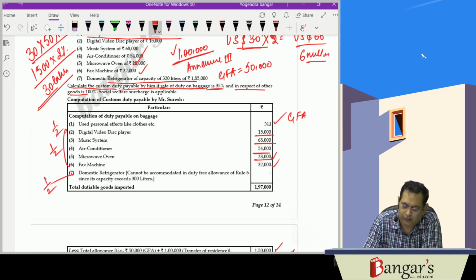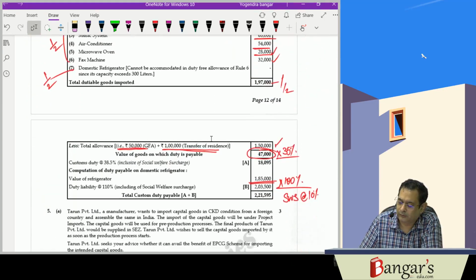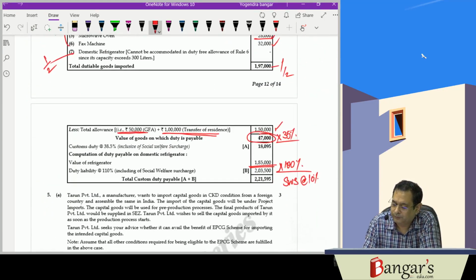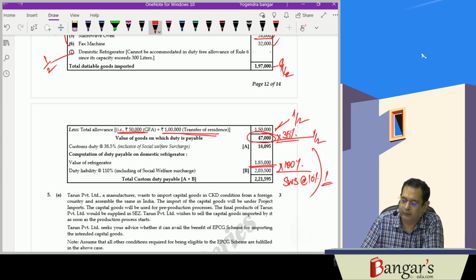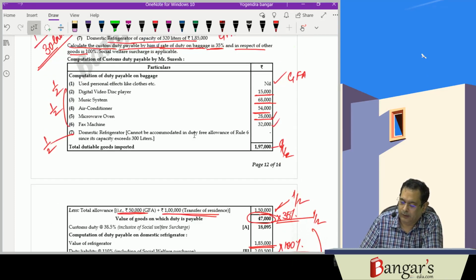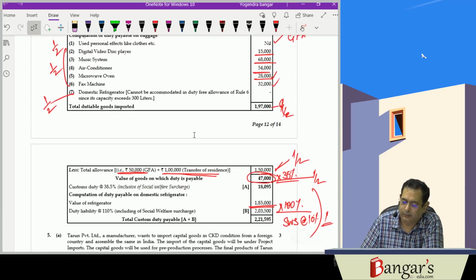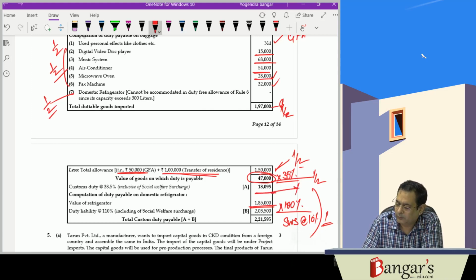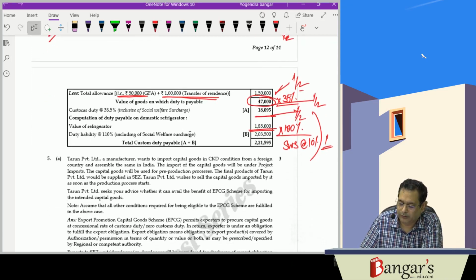Domestic refrigerator, half marks. Total value, this is 4 marks. Therefore, this half marks. Duty liability half marks, and this is 1 mark. Likewise, this way we will be calculating the liability. So half, 1, 2, and this is the duty liability in this case, 3, and 1 mark for that.